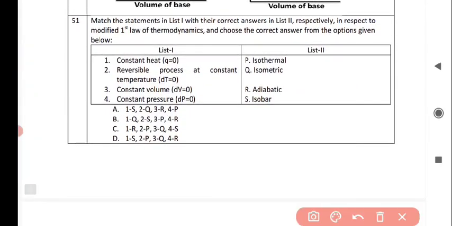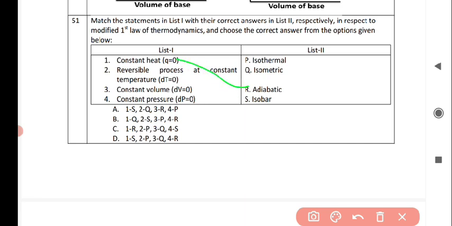The next question is, match the statement in list 1 with the correct answers in list 2 according to the first law of thermodynamics, modified first law of thermodynamics. So in the list 1, first option is constant heat, that is Q equals to 0, and it correctly matches with option number R, that is adiabatic.